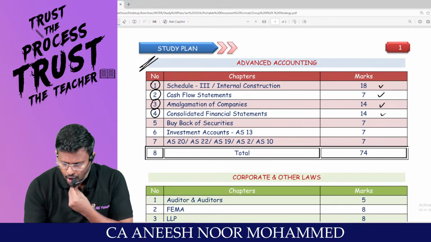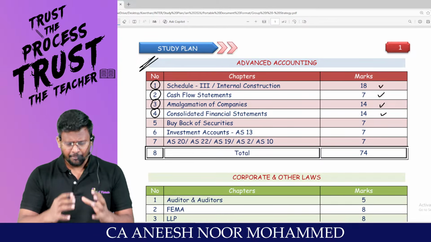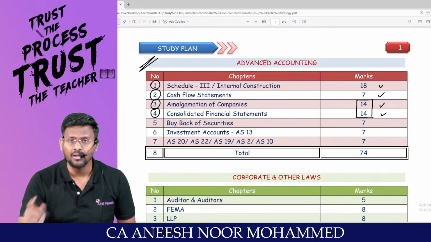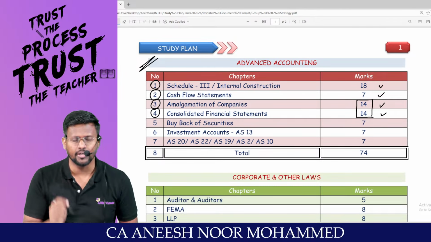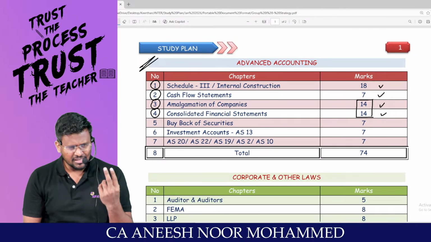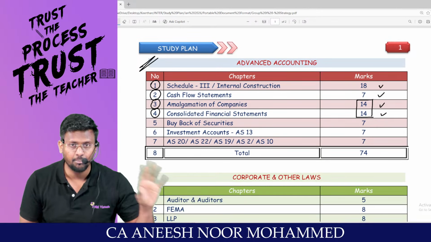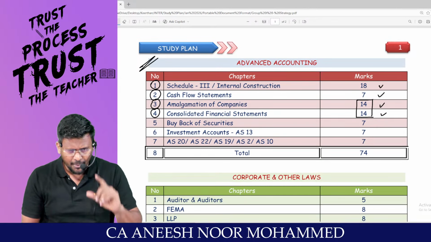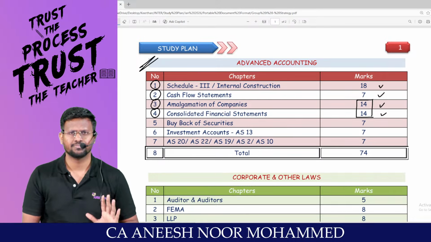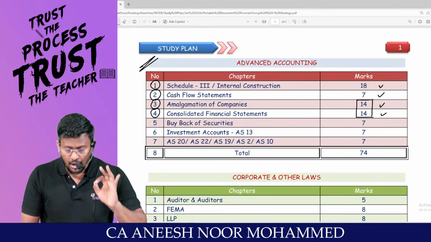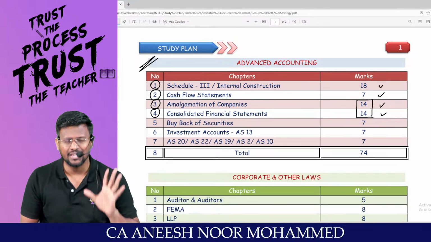Sir, consolidation. The majority of the students are taking options in amalgamation versus consolidation. Sir, certain students are skipping both. I will not recommend skipping both. I will recommend studying both. Study both. Sir, how can I write both in the exam?